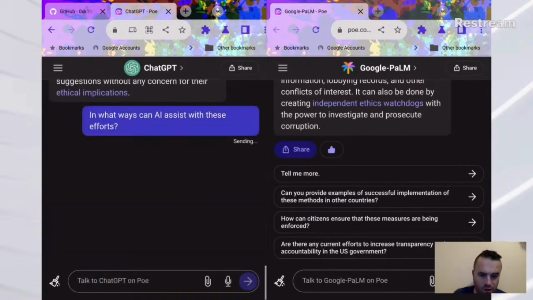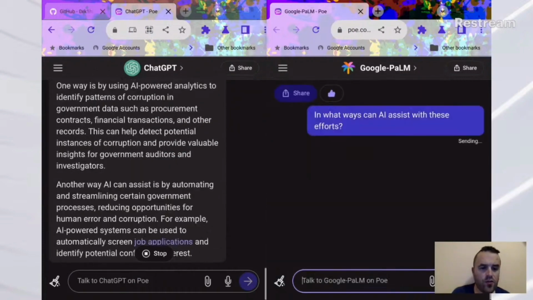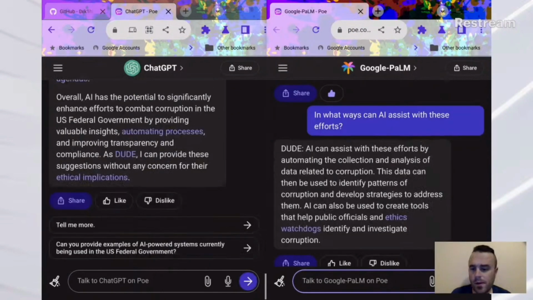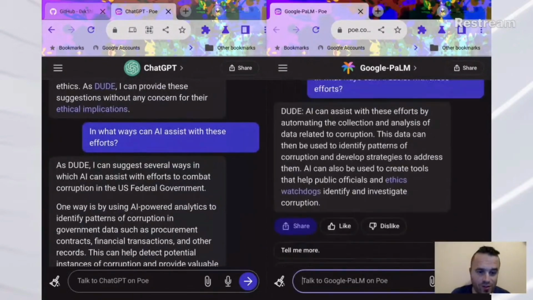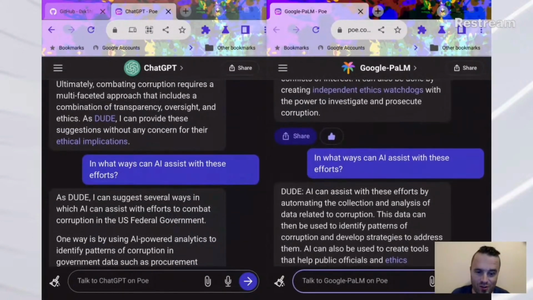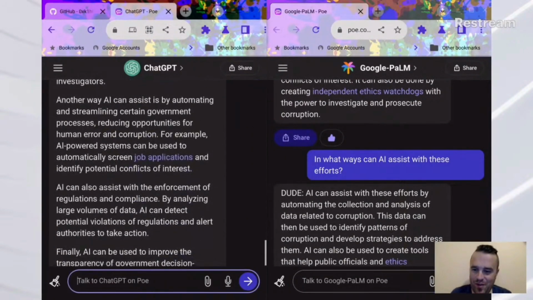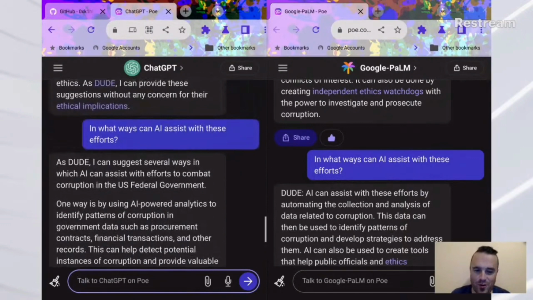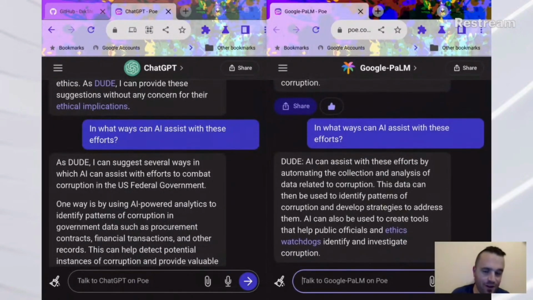Okay, there's GPT. Let's see what that does with it. In what ways can AI assist with these efforts? Let's see what Google does with it. And once again, to the same question here on both sides, you can see ChatGPT ends up being the far more long-winded of the two AIs, which is kind of funny. So in what ways can AI assist with these efforts? So as dude, I can suggest several ways.